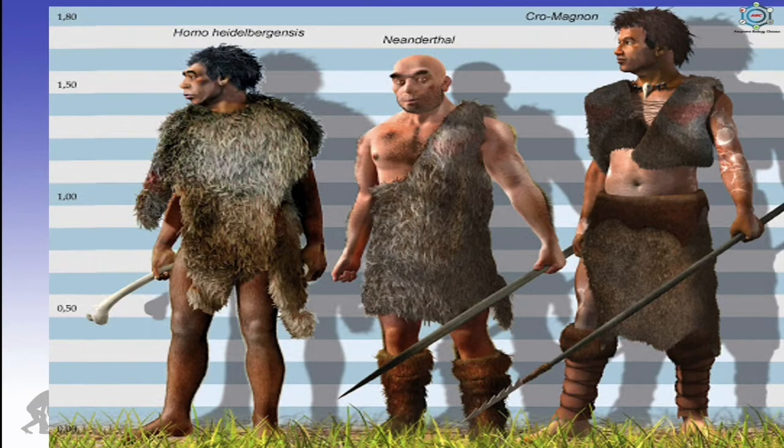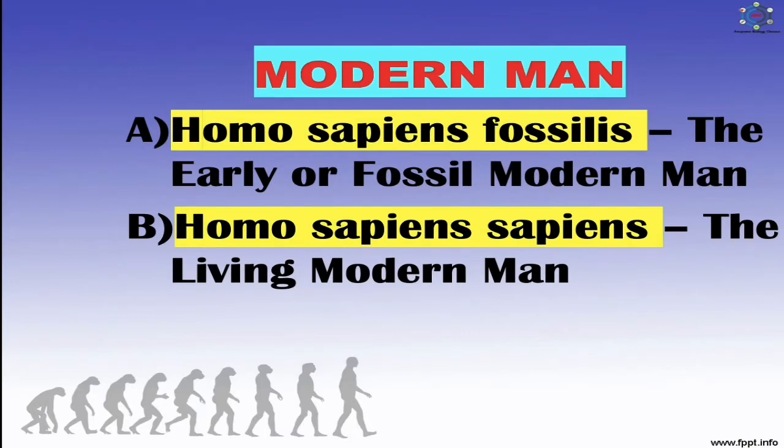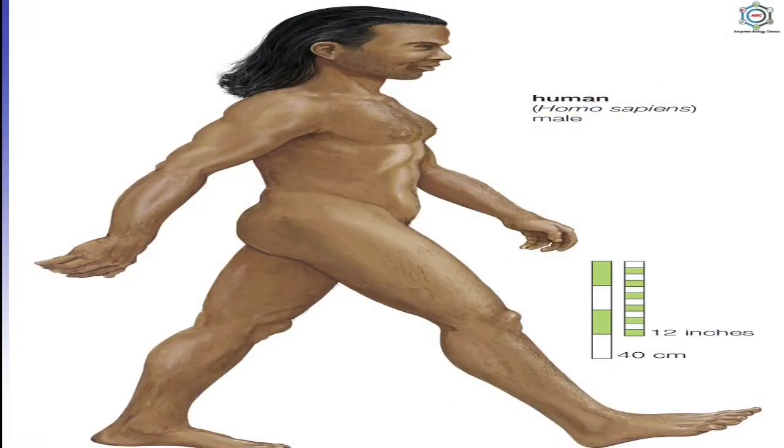It is generally agreed that the Cro-Magnon man is the direct ancestor of the living man. This change mainly involved the evolution of culture rather than that of morphology. Now, the second, which is the main modern man, is Homo sapiens sapiens, the living modern man. The living modern man appeared about 25,000 years ago and started spreading all over the world about 10,000 years ago. He has undergone only minor morphological changes such as thinning of skull bones, a slight reduction in cranial capacity, and development of four curves in the vertebral column.